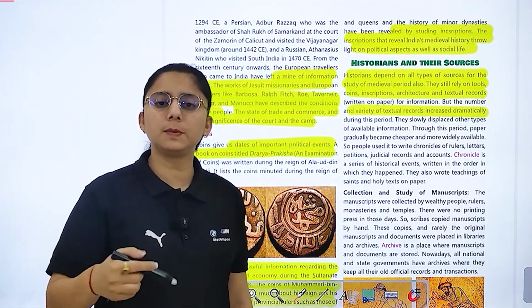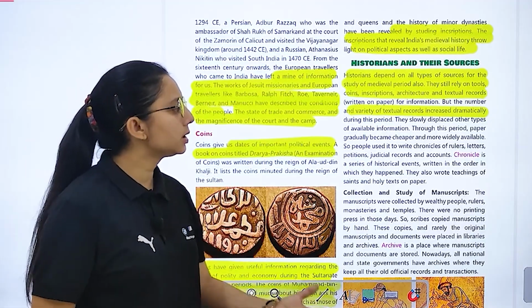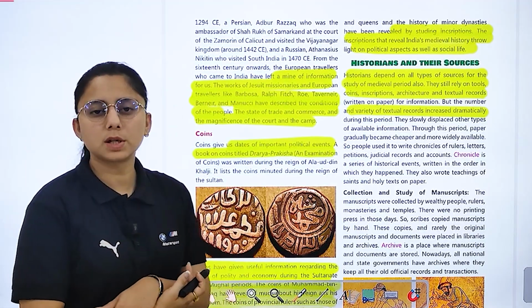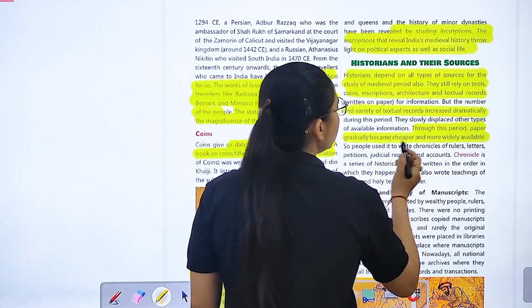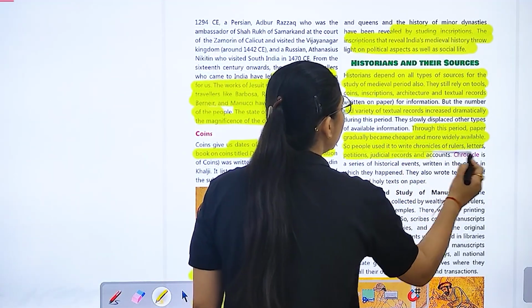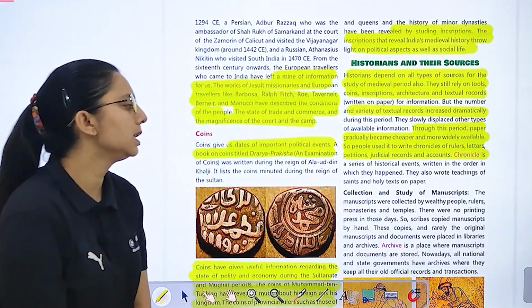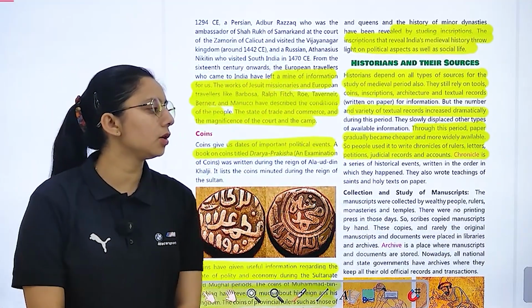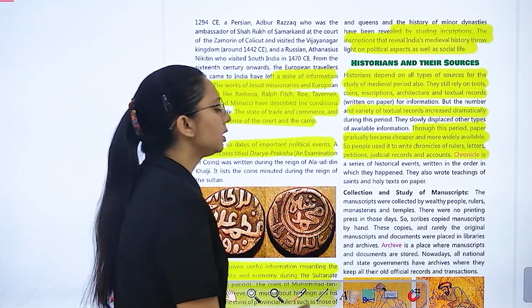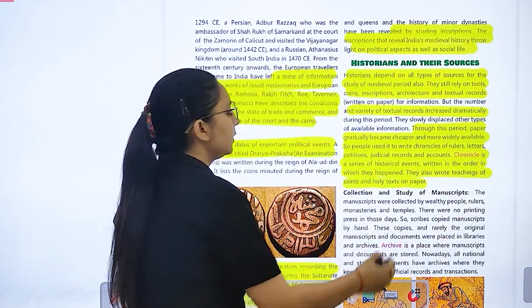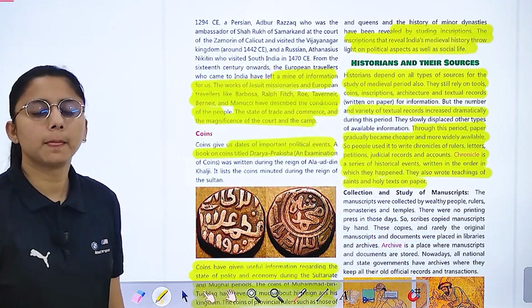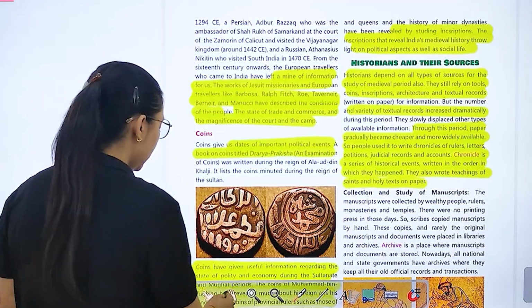धीरे धीरे क्या हुआ during this period? जो जितने भी archaeological sources थे, जितने भी textual records थे, क्या हुए? Increase होने लगे. During this period, paper gradually became cheaper and more widely available. Some people used it to write chronicles of rulers, letters, petitions, judicial records, accounts. And we can say that a chronicle is a series of historical events written in order. Then we have collection and study of manuscripts.